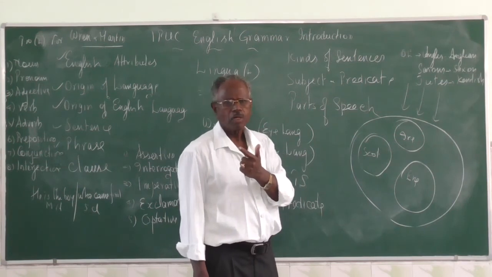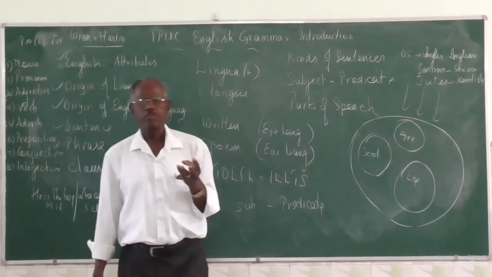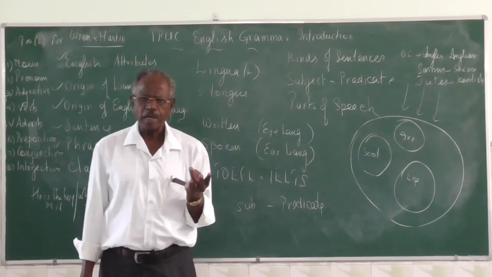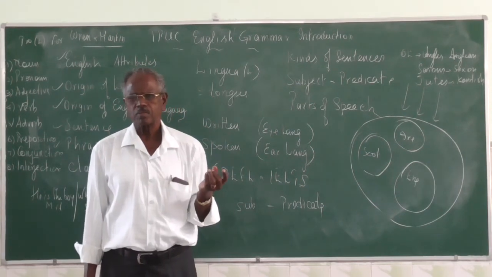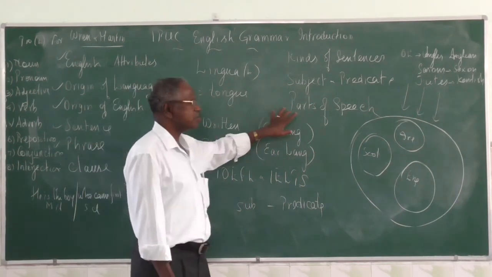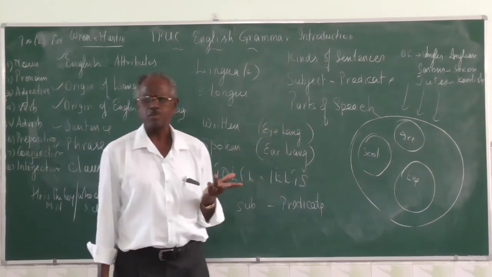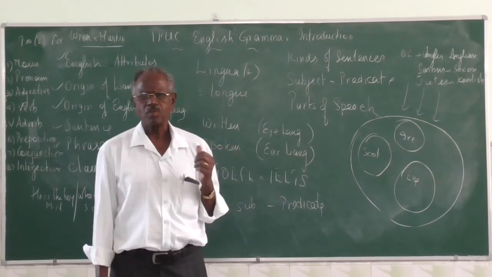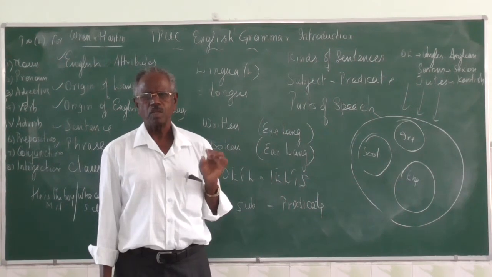All predicate. So predicate consists of verb, object, and some other words. Next is on parts of speech. Everybody, you all know about the parts of speech. How many parts of speech are there? There are 8 parts of speech.